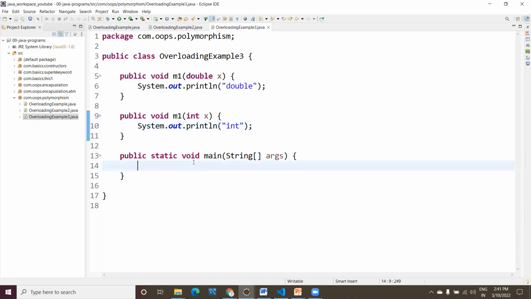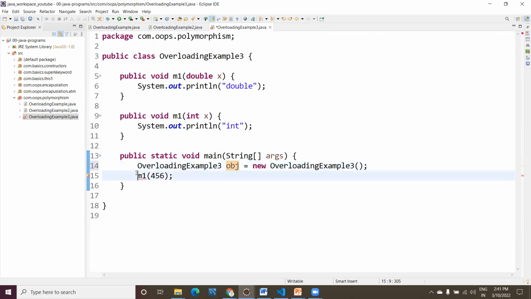Now if you see here, I'm calling m1 and passing 456. Now what is my output? You need to create the object, right? This is a non-static method, so let me create an object here: obj equals new OverloadingExample. Now, by using obj.m1(456).